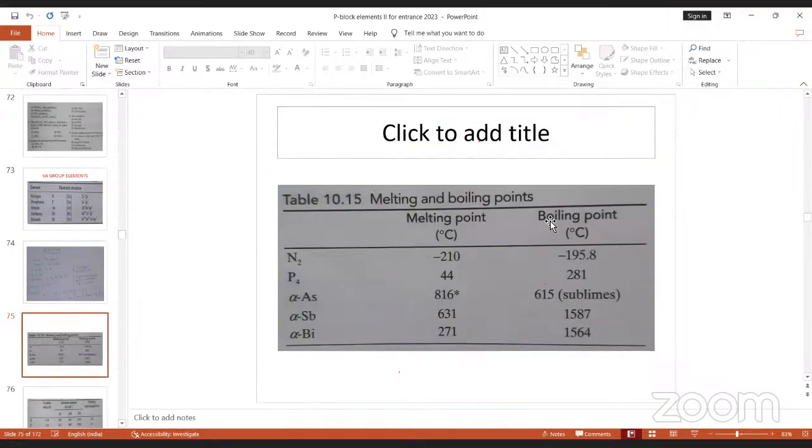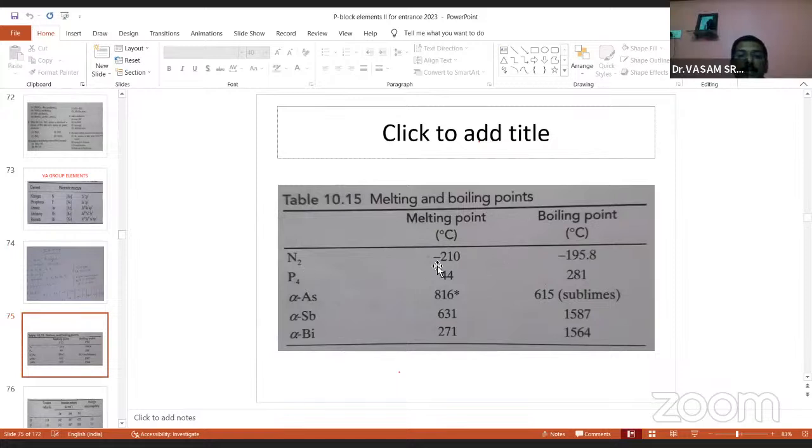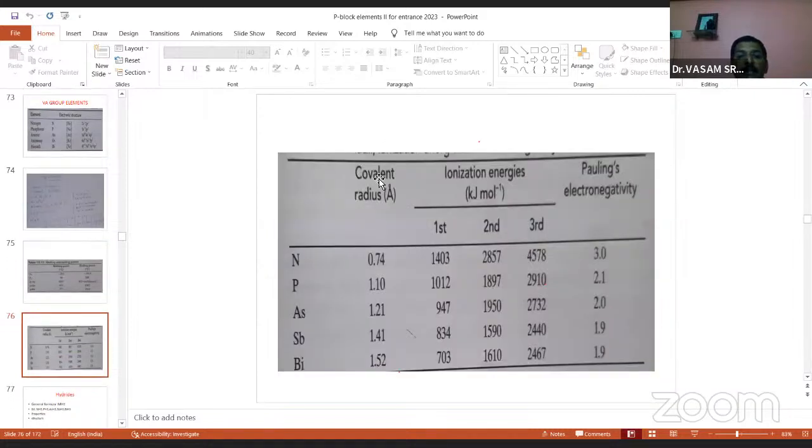And you come to the melting point and boiling point. You see nitrogen at -210, then phosphorus, arsenic, antimony, bismuth. And these are the periodic properties: covalent radius and ionization potential values. This is the electronegativity value for the 5th group. Nitrogen exhibits the highest electronegativity according to the Pauling scale, 3.0. In this group, nitrogen has the highest Pauling scale value.